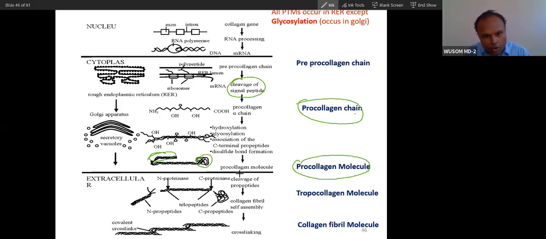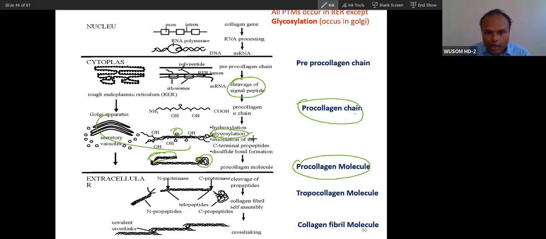After trimerization, what will happen? Trimerization is inside the endoplasmic reticulum. And then the last step happens in the Golgi apparatus. Fourth, this is called glycosylation. G for glycosylation, G for Golgi. All three events happen in the endoplasmic reticulum. What are the three events? Signal peptide cleavage, then hydroxylation, and trimer formation. And then glycosylation, the fourth step, will happen in Golgi. G for Golgi, G for glycosylation.